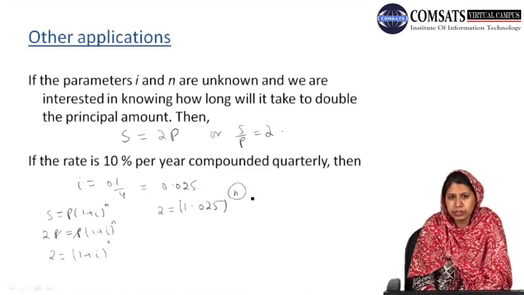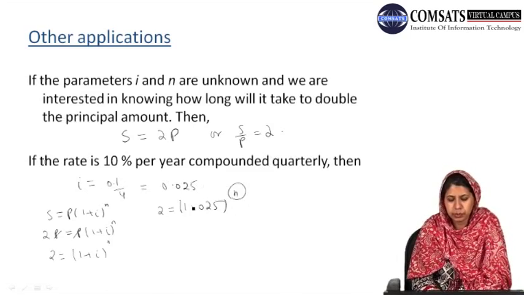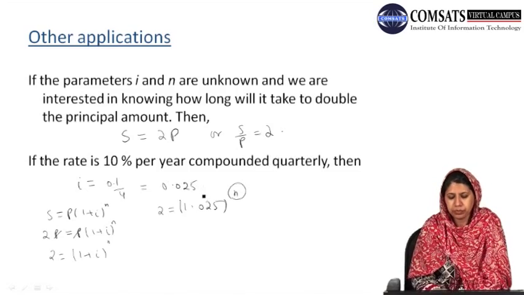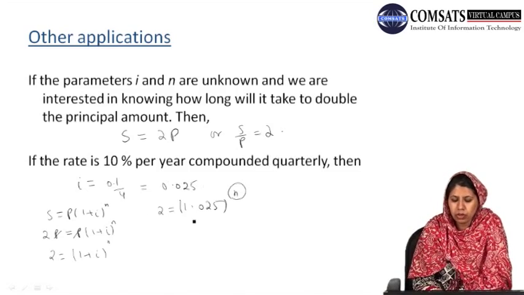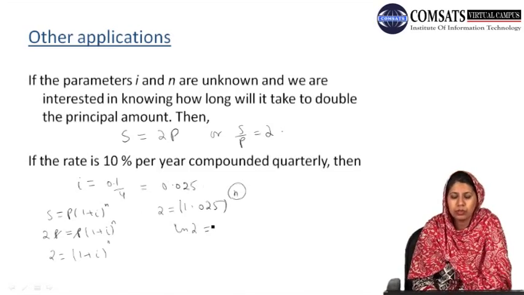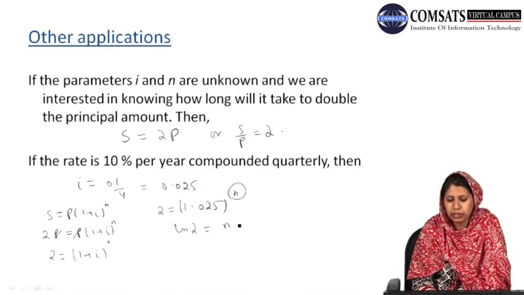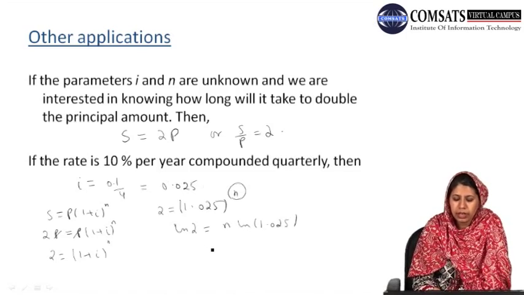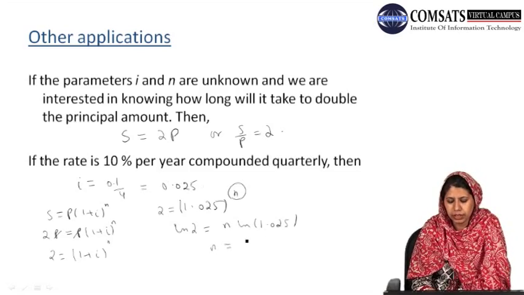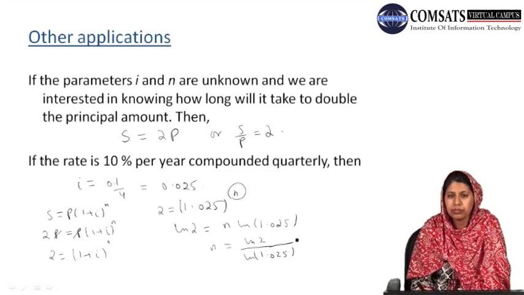We can easily solve this equation because this is an exponent equation, and by taking the log on both sides, the natural log we will prefer, the natural log of 2 will be equal to n times the natural log of 1.025. So n can be calculated as log of 2 divided by log of 1.025.